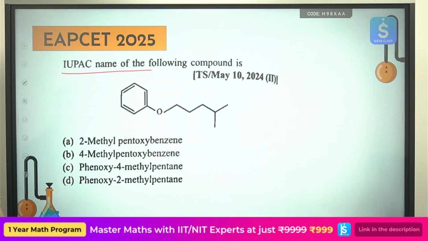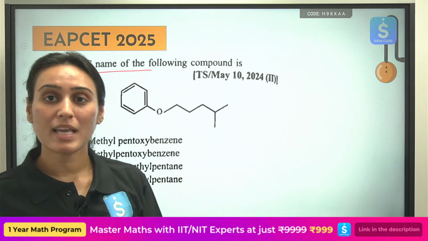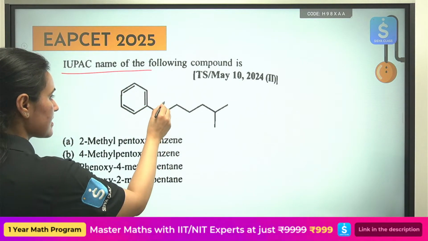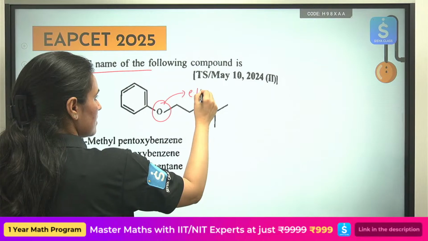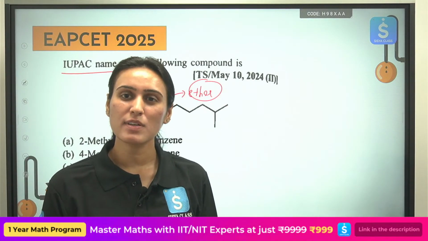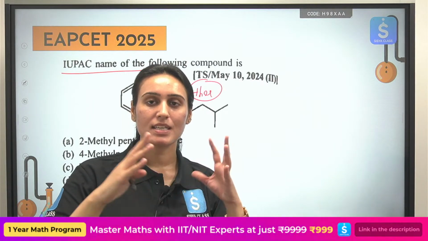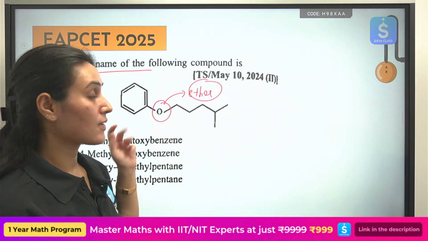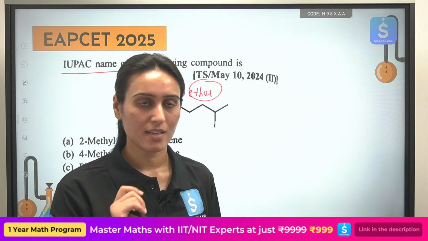IUPAC name of this compound. Okay, so this is what we mean by the bivalent functional groups I was talking about. See, this is your ether. Ether is bivalent. Why do we call ether bivalent? Because it is connected by an alkyl chain on both sides. So this can show metamerism. It can. Okay, all right.